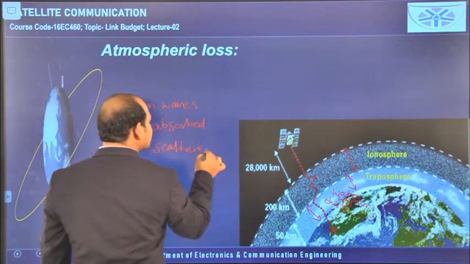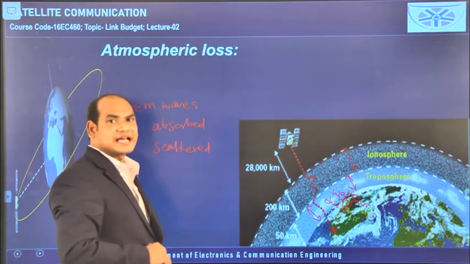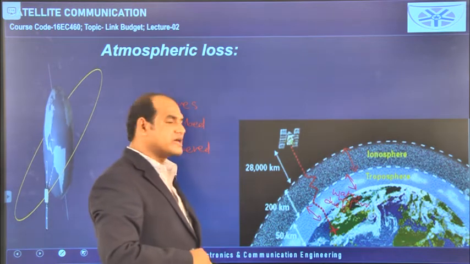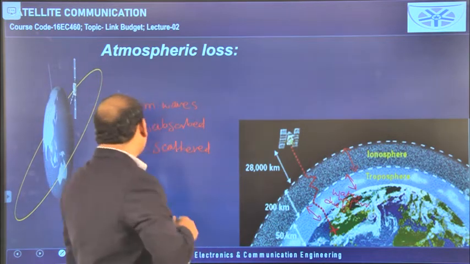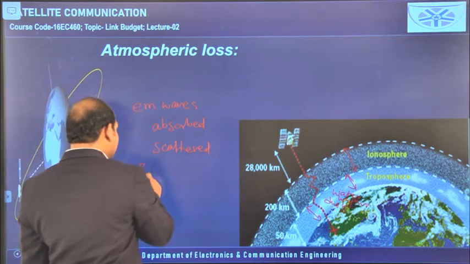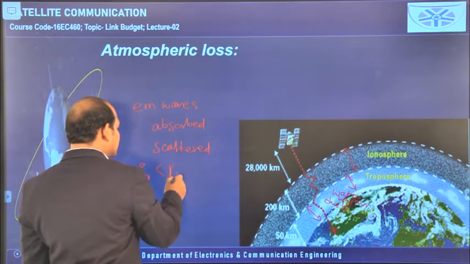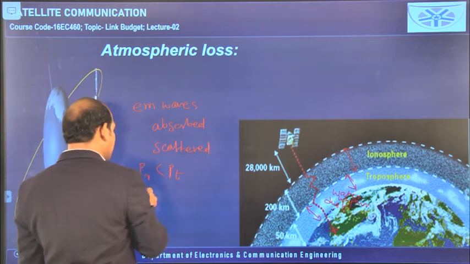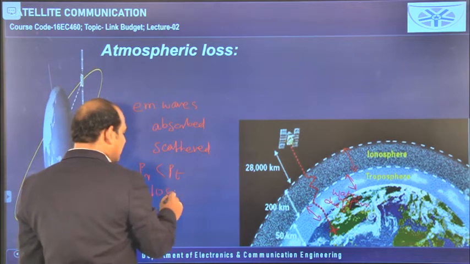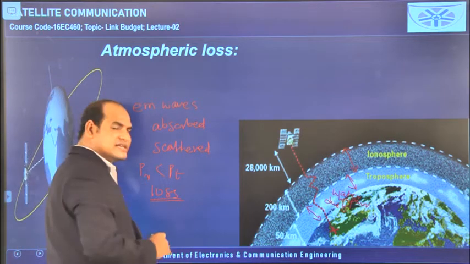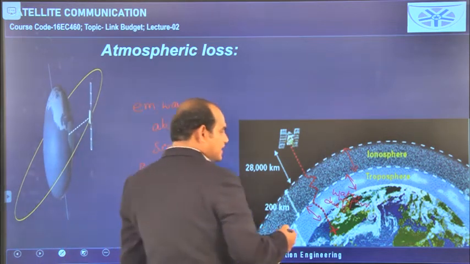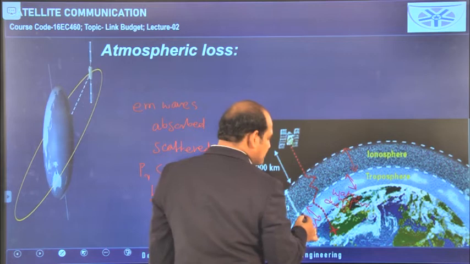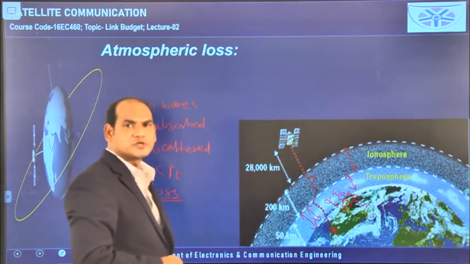Because of these reasons some loss is occurring in the troposphere, that means some loss is occurring in the medium, so that the received power is less than the transmitted power. When the received power is less than the transmitted power, we can say loss is occurring. The reason for this loss is the scattering and absorbing of the EM waves in the troposphere.